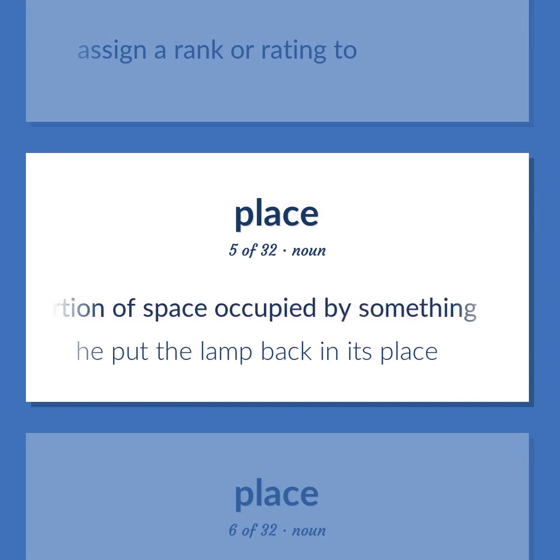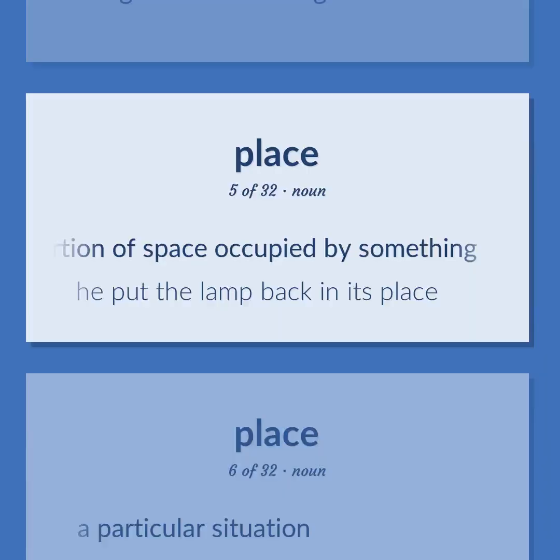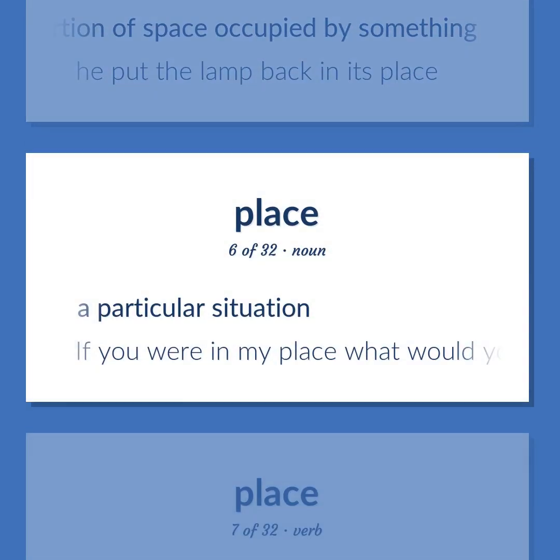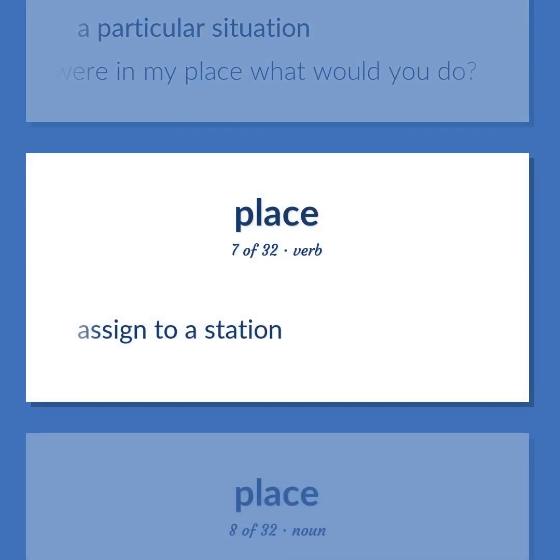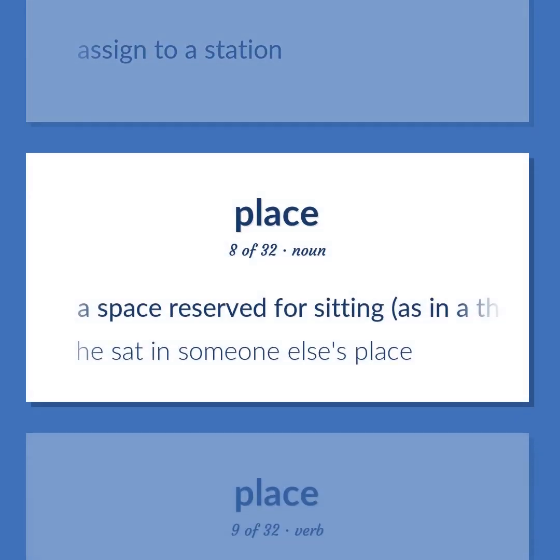He put the lamp back in its place. A particular situation. If you were in my place, what would you do? Assigned to a station. A space reserved for sitting, as in a theater or on a train or airplane. He sat in someone else's place.